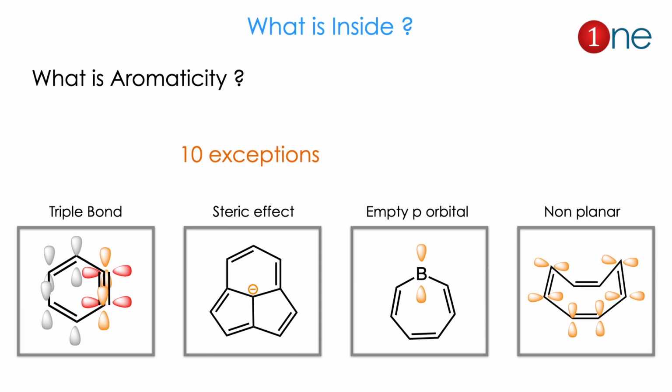At first, we quickly see what aromaticity is, then we will get into the 10 exceptions. The exceptions are normally the triple bond or steric effect, sometimes an empty p orbital, and most of the time non-planar. We will see them one by one in detail.